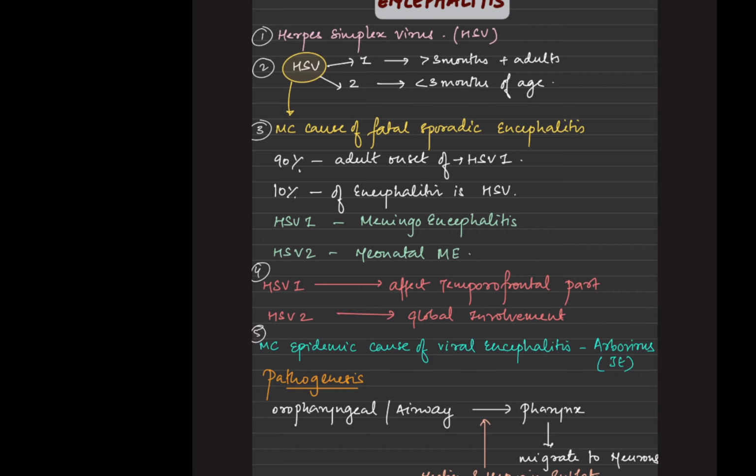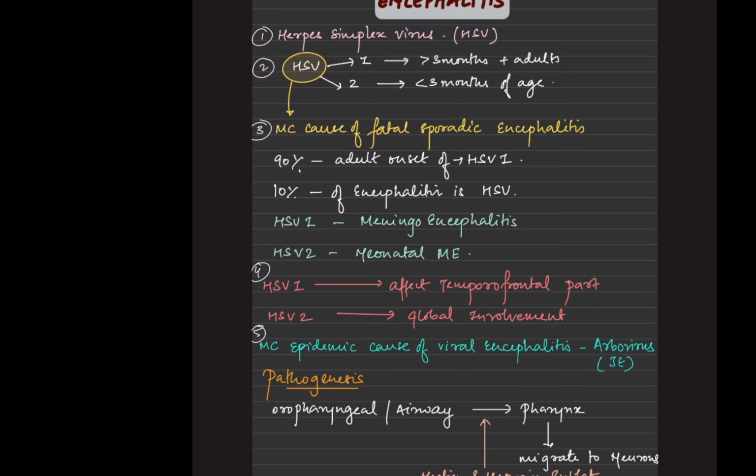90% of the encephalitis cases have been associated with HSV1, and HSV1 corresponds to meningoencephalitis. HSV2 is also known as neonatal meningoencephalitis because it is seen in less than 3 months of age. Now, HSV1 affects the temporofrontal part. This is very important, and we will see that the pathology remains over there. When we see the MRI, we are going to focus on the temporal and frontal lobes. HSV2 involves the brain globally, so anything can be involved.